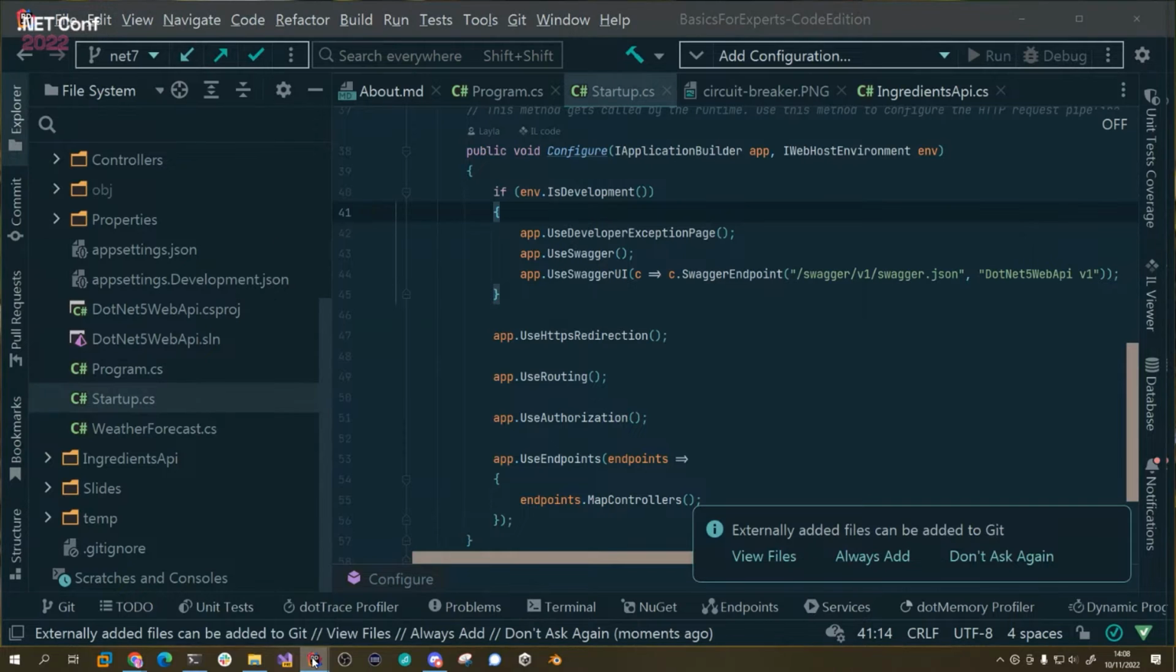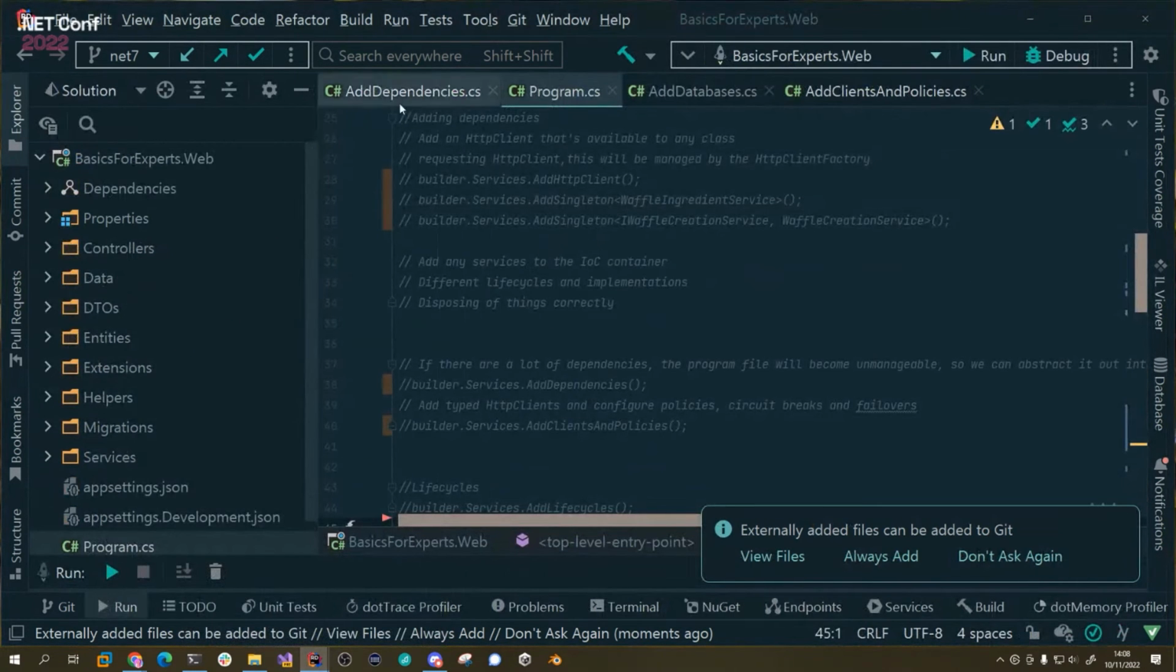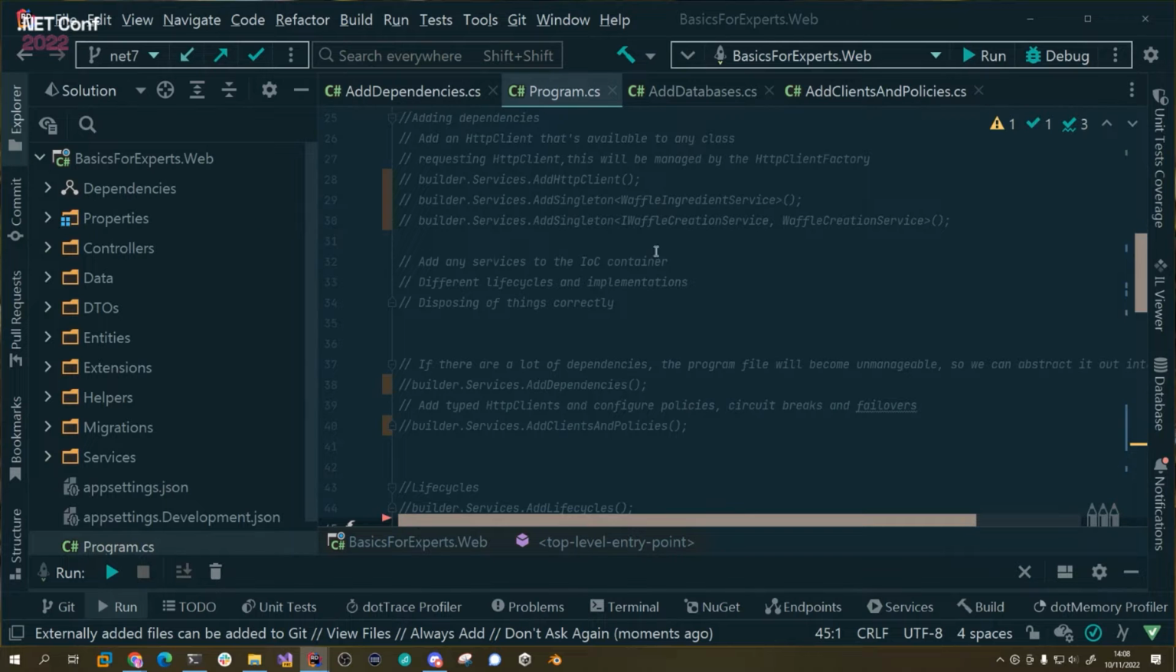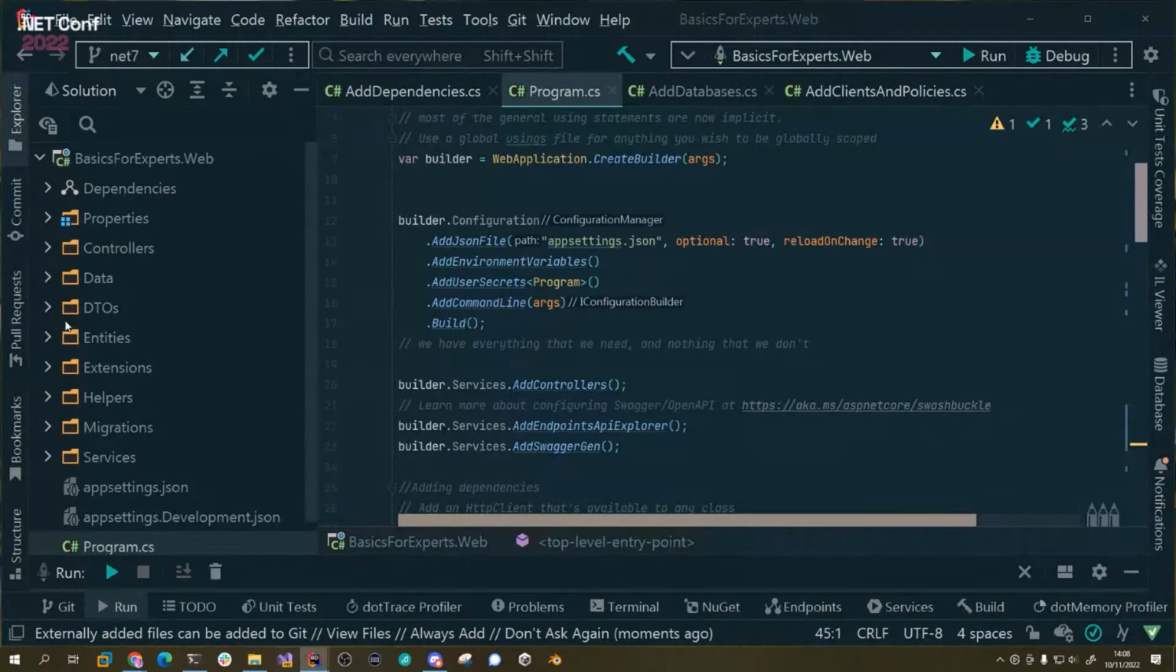So let's switch windows. Don't worry, this is all commented out. That's why it all looks low contrasty.